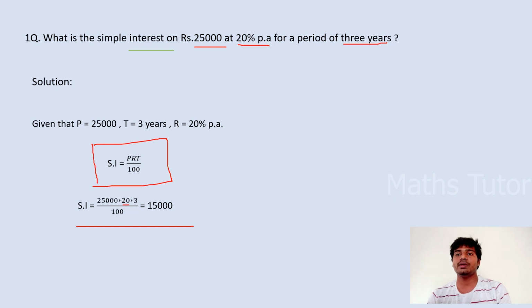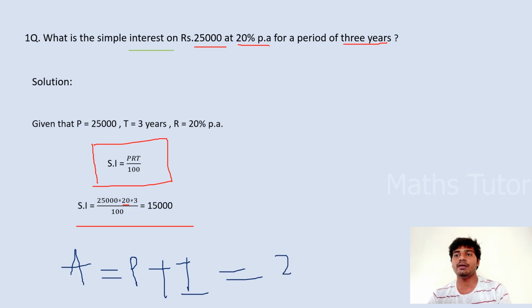Here we don't need to calculate the total amount. The total amount is equal to principal plus interest, which will become 25,000 as the principal and 15,000 as the simple interest. So the total amount that we get in return is 40k.